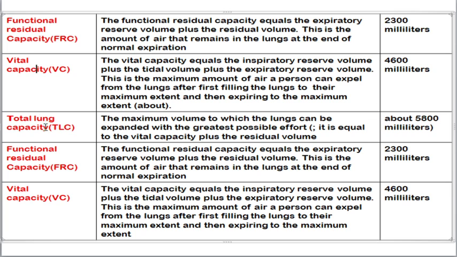Next, the total lung capacity. It is the maximum volume to which a lung can be expanded with the greatest possible effort. It is equal to VC plus RV, and the amount is around 5800 milliliters. This is the largest volume, friends, when you compare it with all the others. So please take time to memorize all these volumes.